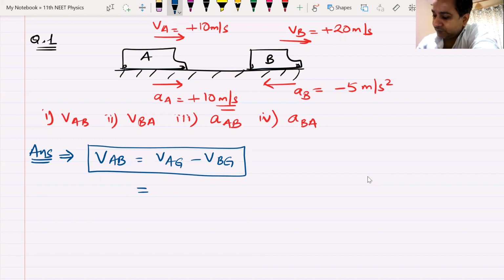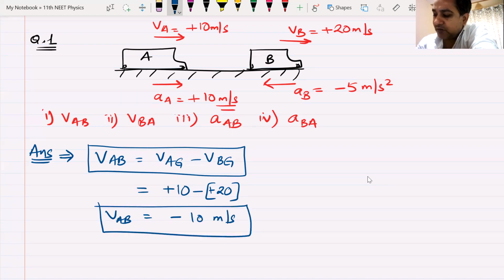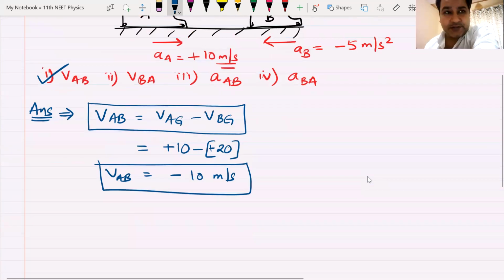Velocity of A with respect to ground is plus 10, and velocity of B with respect to ground is plus 20. So the answer becomes minus 10 meter per second. Well done, Niharika. That is the answer to the first part, velocity of A with respect to B.